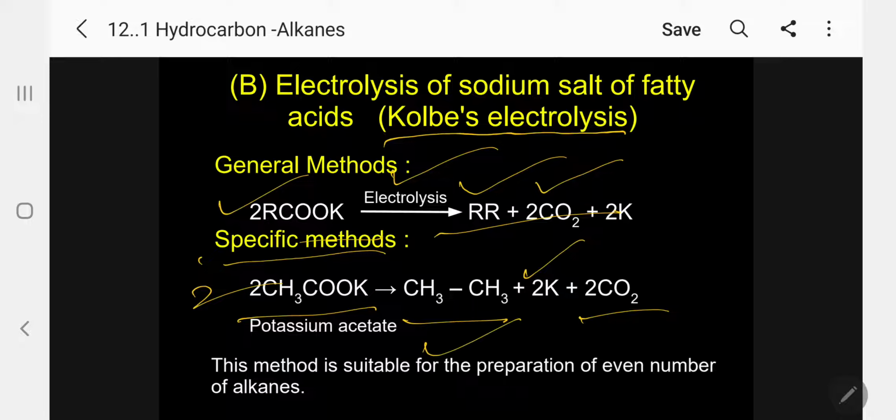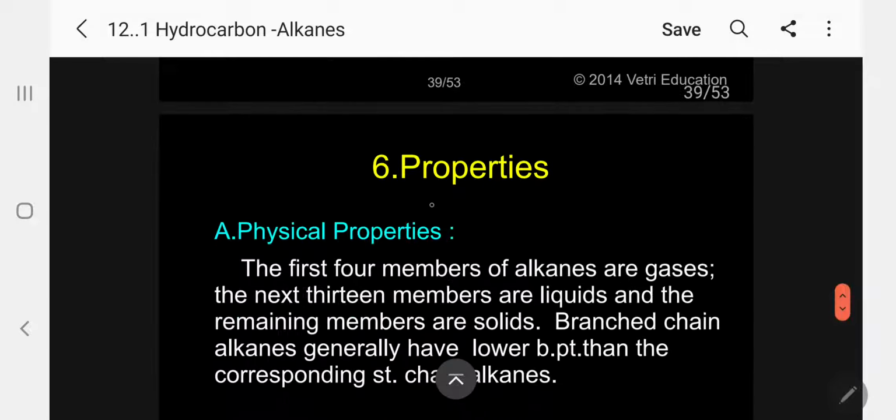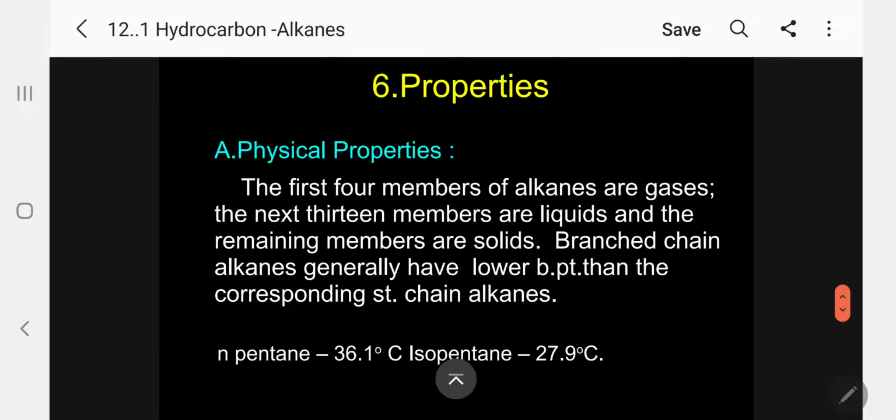This method is suitable for preparation of even-numbered alkanes. Odd-numbered alkanes cannot be prepared by Kolbe's electrolysis. Kindly follow. Question can be asked. So far I have discussed the methods of preparation from alkene, alkyne, alkyl halides, alcohol, aldehyde, ketone, acid salts, etc. Coming to properties, we always have to discuss physical as well as chemical properties.